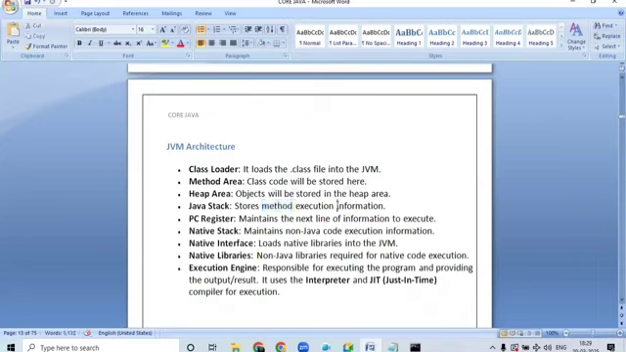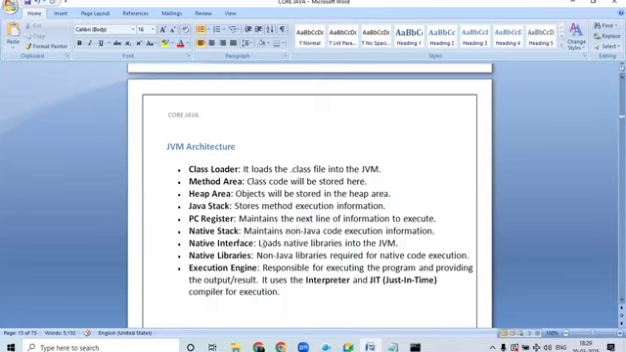That means first the M1 method is called, next the M2 method is called, next the M3 method is called. So how the methods are called, such information is stored in the Java stack. What is the PC register? It will maintain the next line of code to execute. Native stack: non-Java code, like our C and C++.